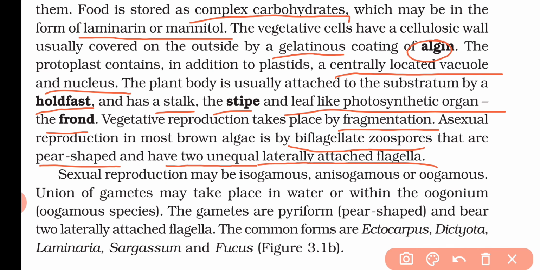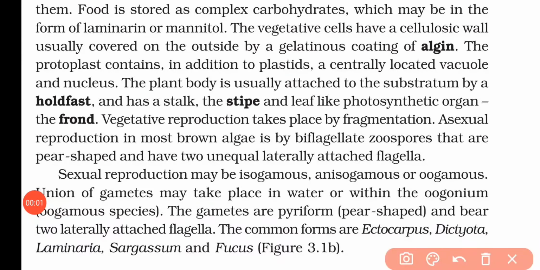That means in this type of algae, the asexual reproduction is basically done by biflagellated zoospores, that is, zoospores containing two flagella, and these zoospores are pear-shaped and have two unequal laterally attached flagella.